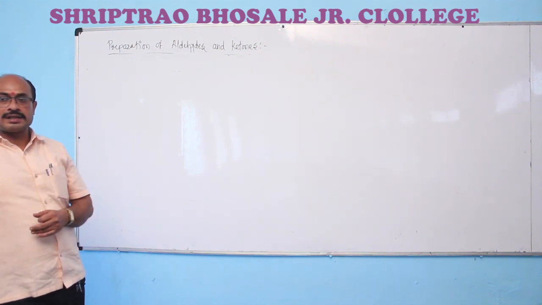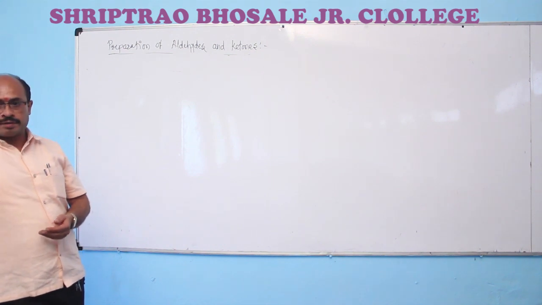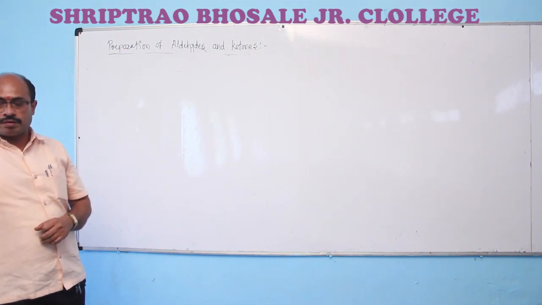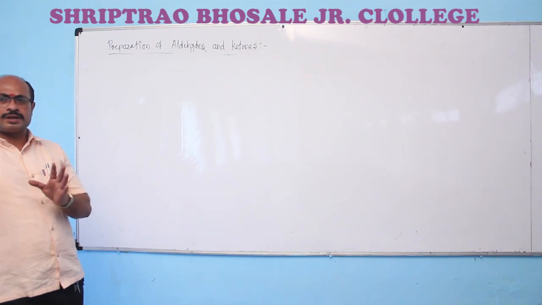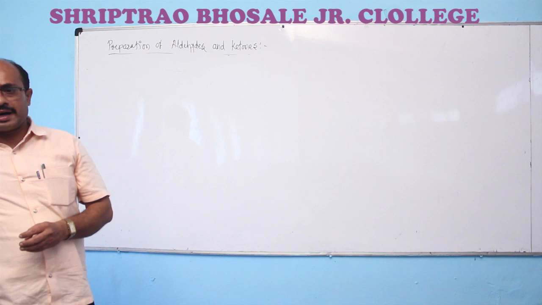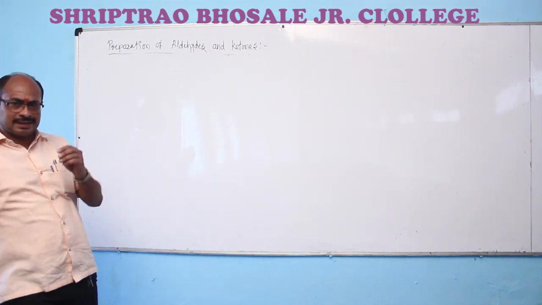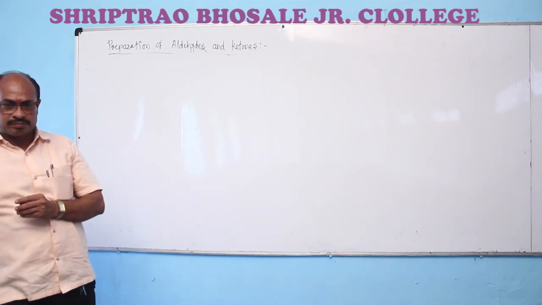That oxidation reaction is conducted in presence of suitable oxidizing agents like pyridinium chlorochromate or pyridinium dichromate. Chromic oxides are also used, but the oxidation with chromic oxide is not controlled at the formation of aldehydes, so we conduct that reaction using mild oxidizing agents like PCC or PDC.